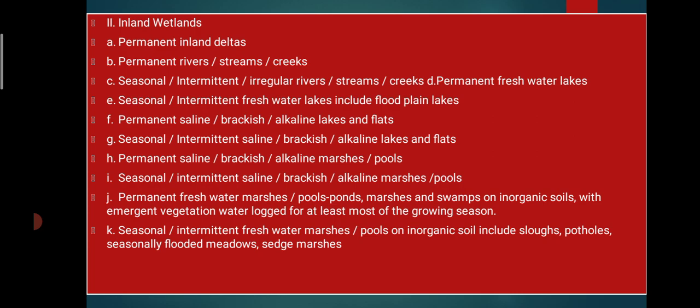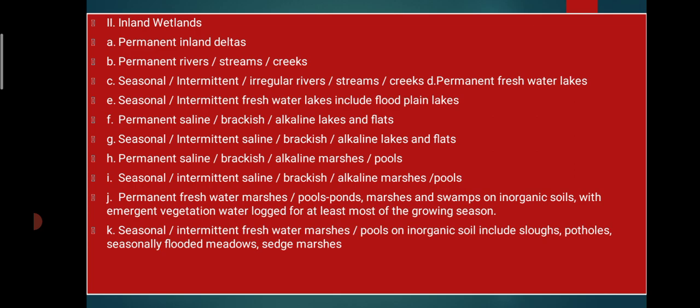wetland: permanent inland deltas, permanent rivers, streams, creeks, seasonal or irregular streams and creeks, permanent freshwater lakes, seasonal or intermittent freshwater lakes including floodplain lakes, permanent saline, brackish or alkaline lakes and flats. Seasonal or intermittent saline, brackish or alkaline lakes and flats. Permanent saline, brackish or alkaline marshes or pools. Seasonal or intermittent saline, brackish or alkaline marshes and pools.